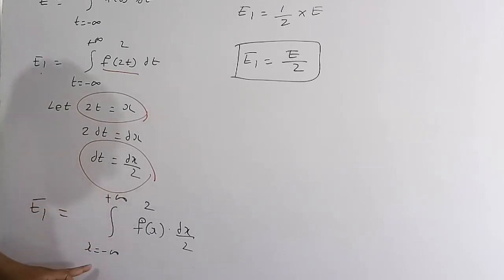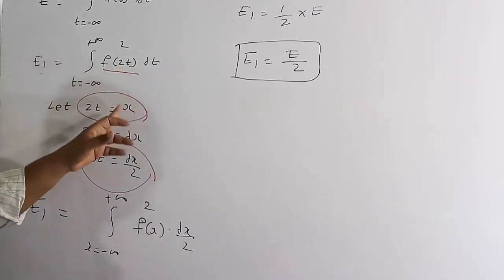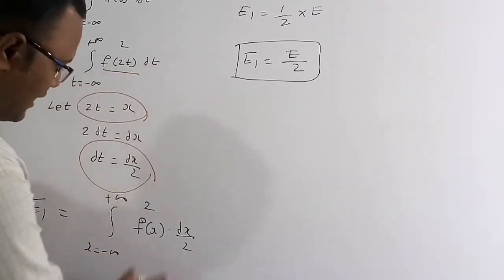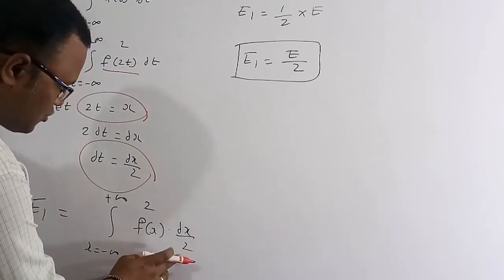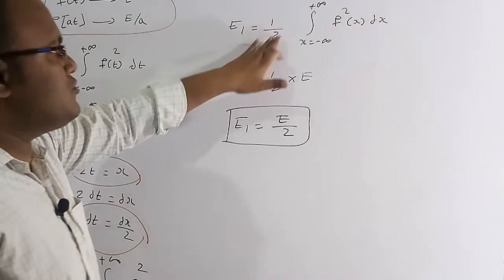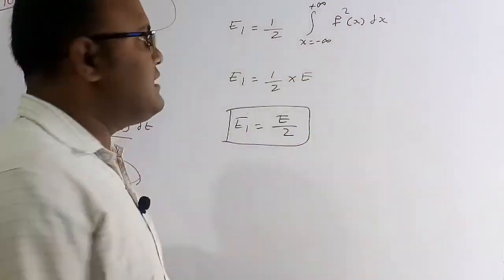So x goes from minus infinity to plus infinity. Then we have f of x whole square times dx by 2. The 1 by 2 is a constant, so I am going to take it outside of the integration. Therefore E1 is equal to 1 by 2 times the integration from x equals minus infinity to plus infinity of f square x dx.